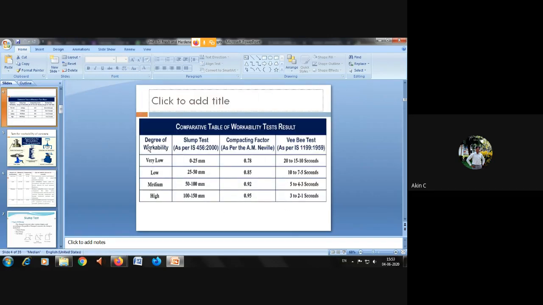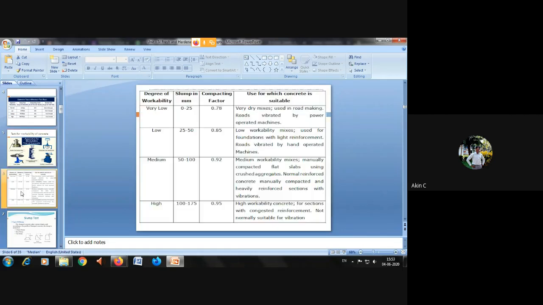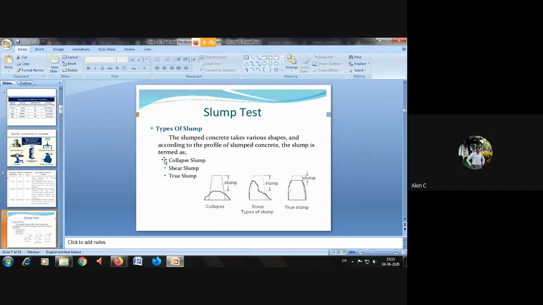There are different types of apparatus used for testing workability. One is the slump test as per IS 456, then the compaction factor test, then the VB apparatus test. The same slide I have shown in the class hours. So: slump test apparatus, Kelly ball apparatus test, flow table apparatus, which you have already done in your third semester construction material lab, compaction factor or VB apparatus, etc. Slump tests are of three types.